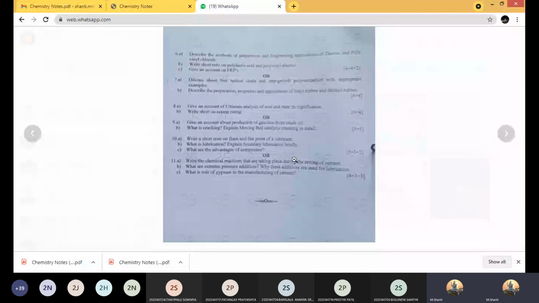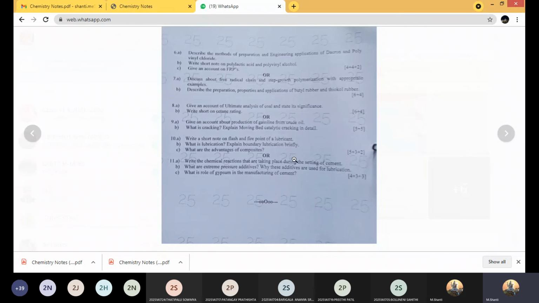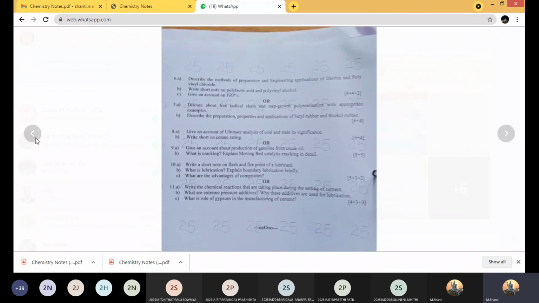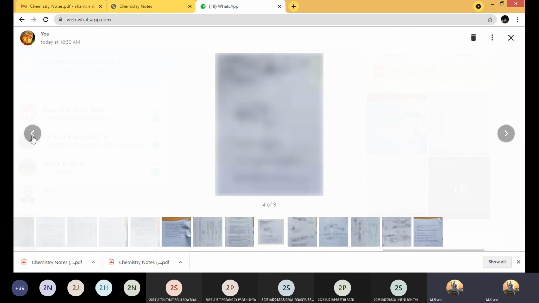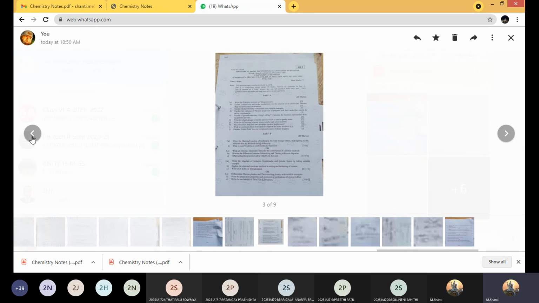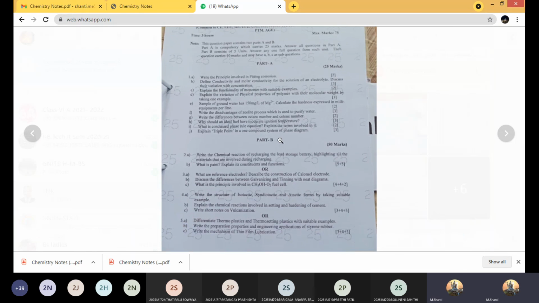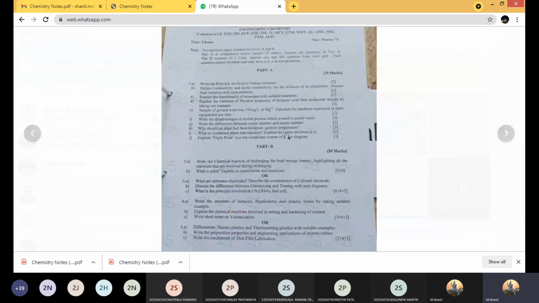All this is not seen properly. These papers are not yet downloaded. How to solve this? Who will do it?